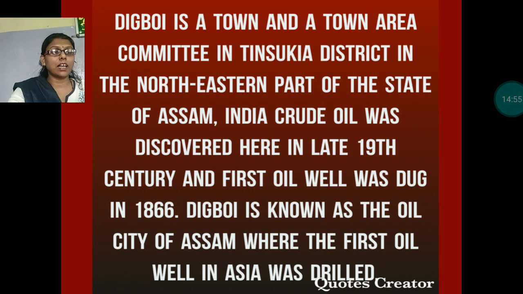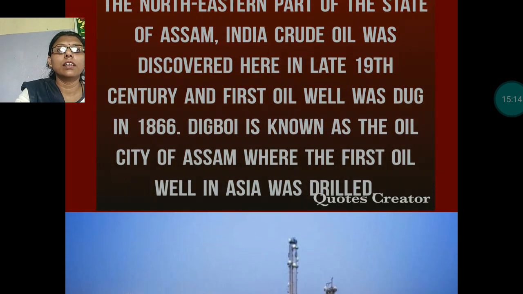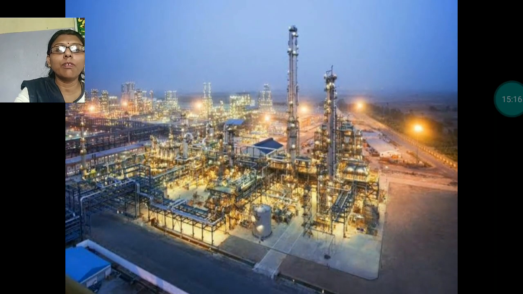Digboi in Assam is the first oil field. Digboi is known as the Oil City of Assam, where the first oil well in Asia was drilled. In Asia, the first oil field was drilled in Digboi. Here you can see the picture of Digboi oil field.